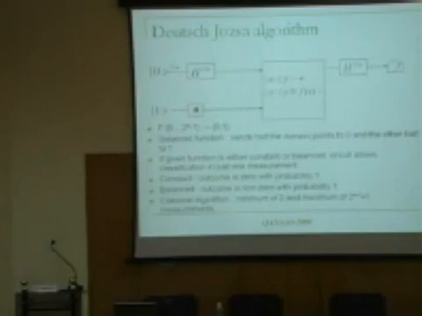Deutsch-Jozsa also exploits the same thing. Of course, as you can see, the output again will be in terms of 0, 0, 0 or 1, 1, 1. Again, you dump all the states which you don't want to distinguish into different vectors belonging to the same ray, and all the functions that you want to distinguish should belong to different rays. They should be different. 0, 0 is completely different from 0, 1. That is the way we do it. So that is exactly what happens here also. When you make a measurement, of course, you don't determine the vector, but you determine the ray. Sorry, I used the word state, I should not have used that. Different vectors belong to the same state. When you make a measurement, you are conscious only of the ray, that is the vector multiplied by an arbitrary phase. So that is perfectly fine.